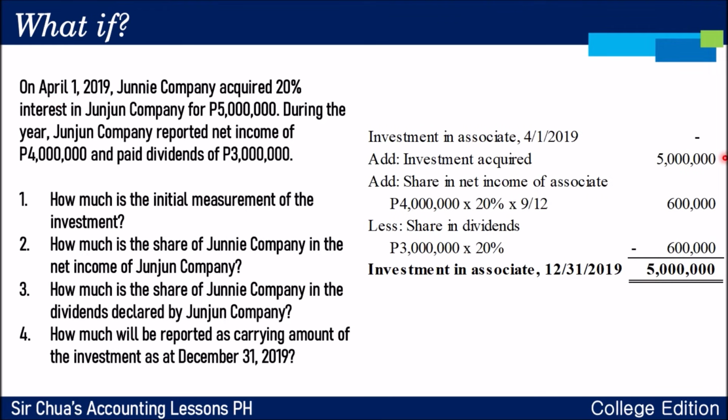Okay? The acquired investment would still be 5 million. But remember the difference in the share in net income of the associate. Remember, ang lagi nating sistema sa net income as if it is being earned evenly throughout the year. Diba? Kaya i-multiply mo siya sa 9/12. Bakit 9/12? April, May, June, July, August, September, October, November, December. And that's 9 months. Okay? So, dun sa share in net income, i-multiply mo siya sa proportionate kung ilang buwan, which is 9/12, which is only 600,000. Sir, bakit yung dividends hindi minultiply sa 9/12?